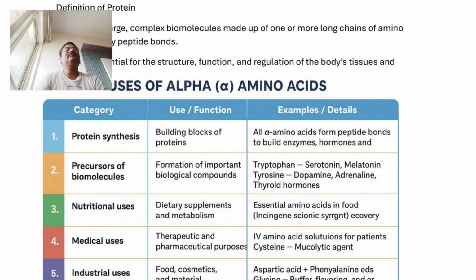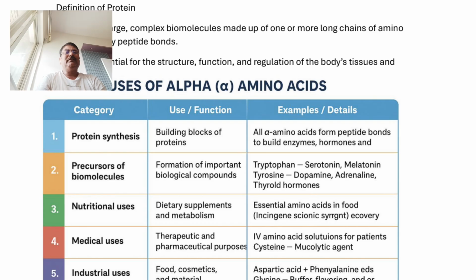adrenaline. Both dopamine and adrenaline are very important biomolecules which are developed from tyrosine, which is one of the alpha amino acids, and adrenaline acts as a hormone.